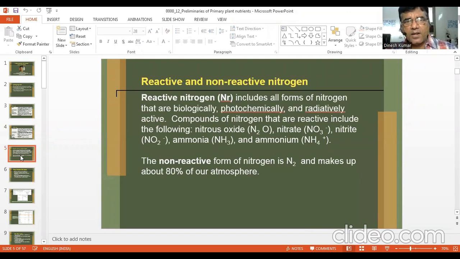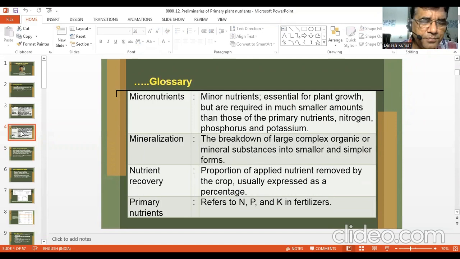Now, we start nitrogen actually. I would like to ask the students, what is reactive nitrogen? What are reactive nitrogen forms? And what is non-reactive nitrogen?